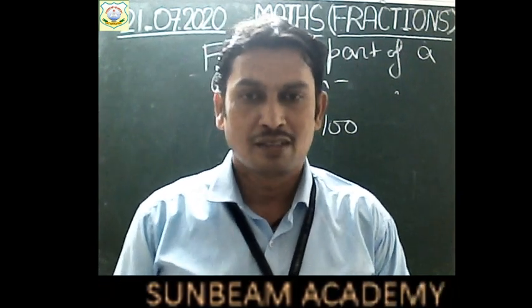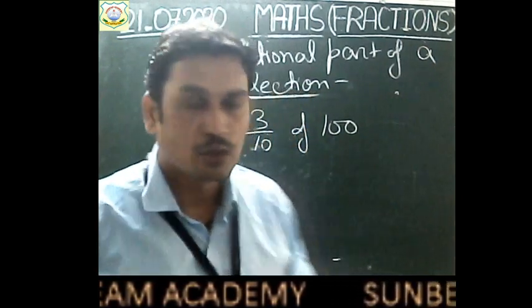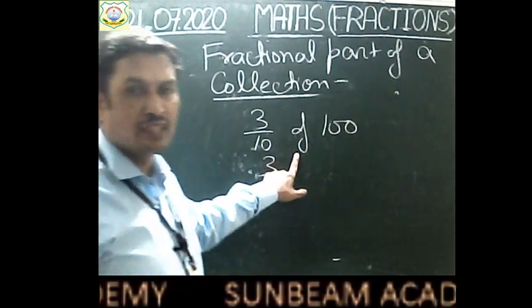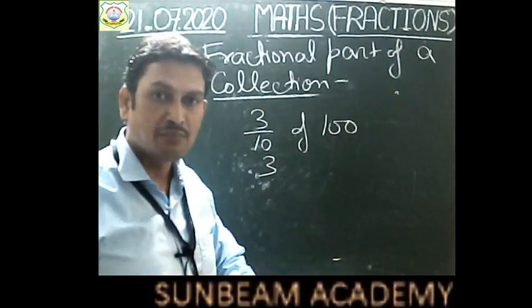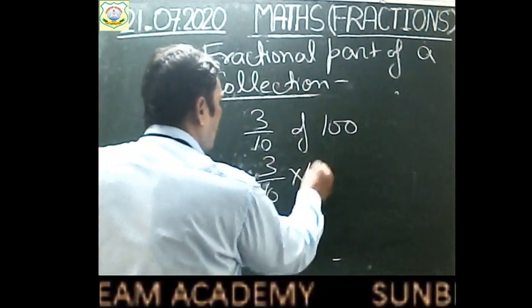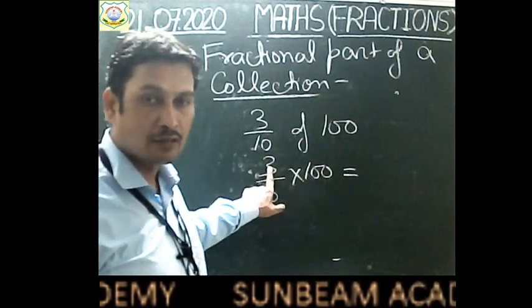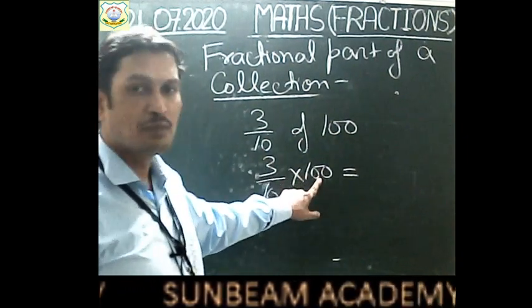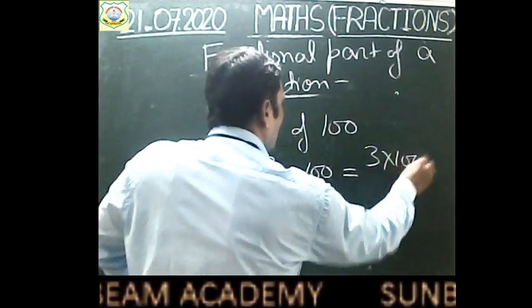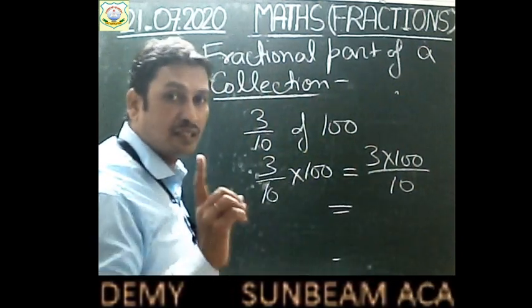How will you find? Your fraction is 3 by 10 of 100. So your part will be to remove this "of". What do we do, children? For "of" we will multiply, right? So 3 by 10 into 100. Now this 100 will be multiplied with the numerator. So we get 3 into 100 upon 10. Right? 3 into 100, 300.